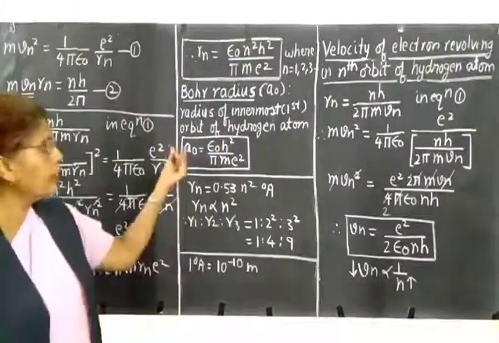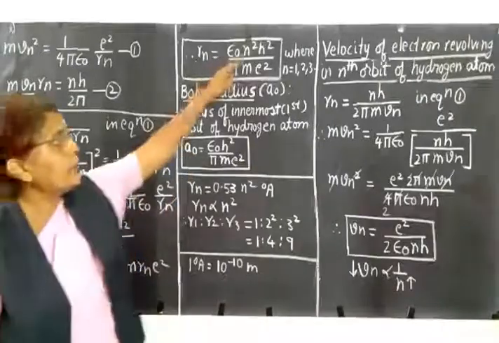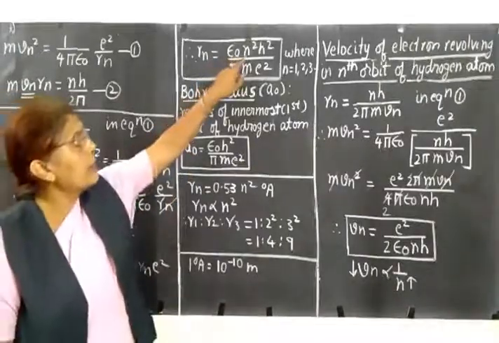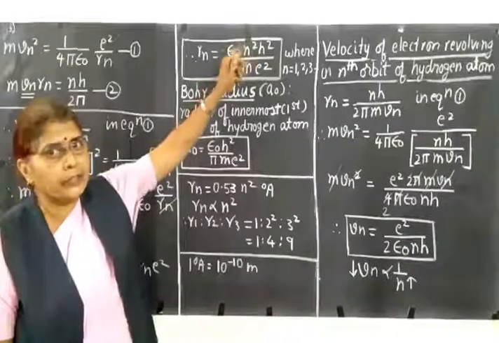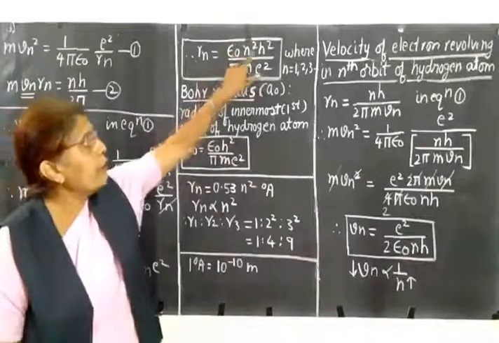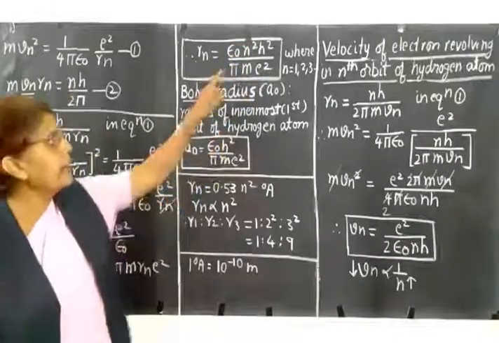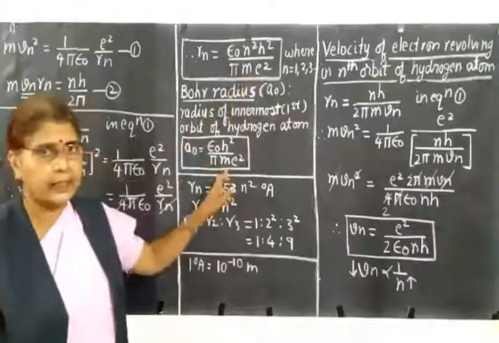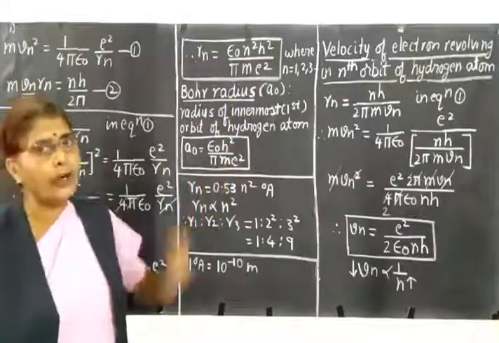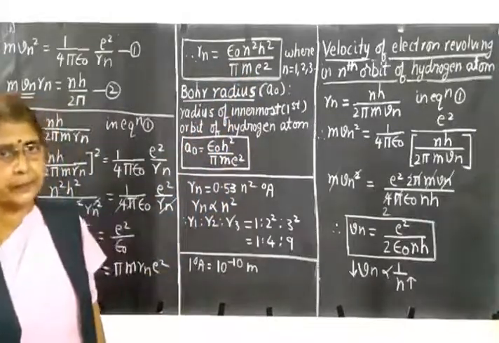So what will be Bohr radius? a0 equals to, put n equal to 1. So n square will be 1 square. So 1 square is 1. So you will be left with epsilon 0 h square divided by pi m e square. So this is an expression for the Bohr radius.